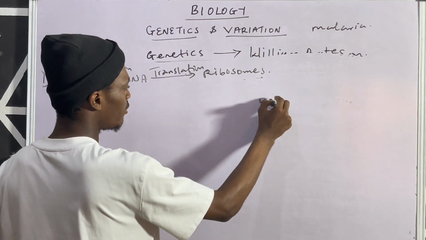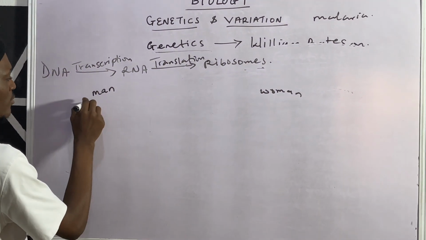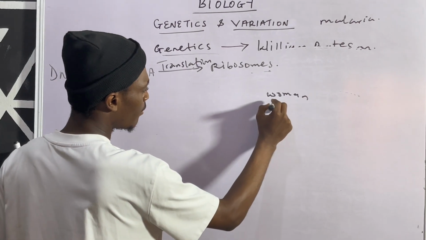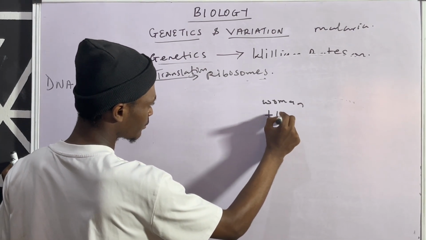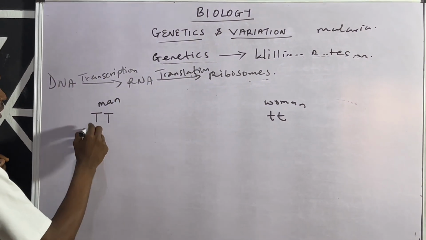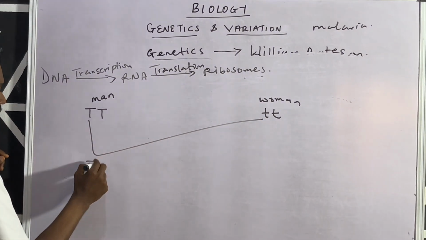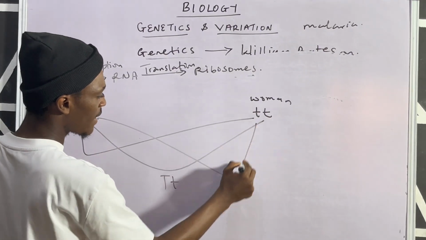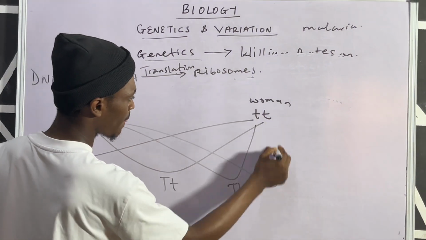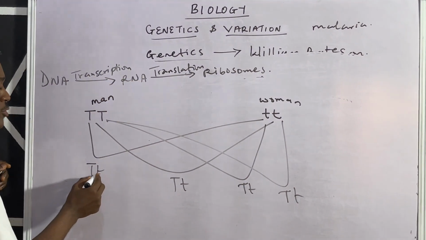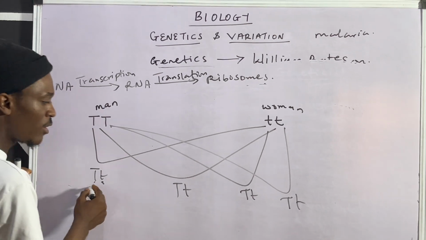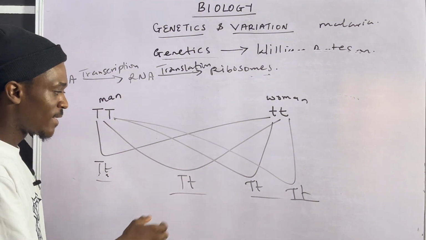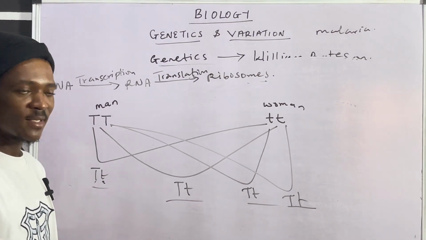A man gets married to a woman, and this man is homozygous tall. Remember, TT. Then the woman is homozygous short. Now, if you do the Mendelian cross on this, all of them will come as heterozygous tall. Remember that tallness is always dominant over shortness. So in this case, all the offsprings are heterozygous tall, and I can as well say that there is no homozygous short amongst the offsprings.